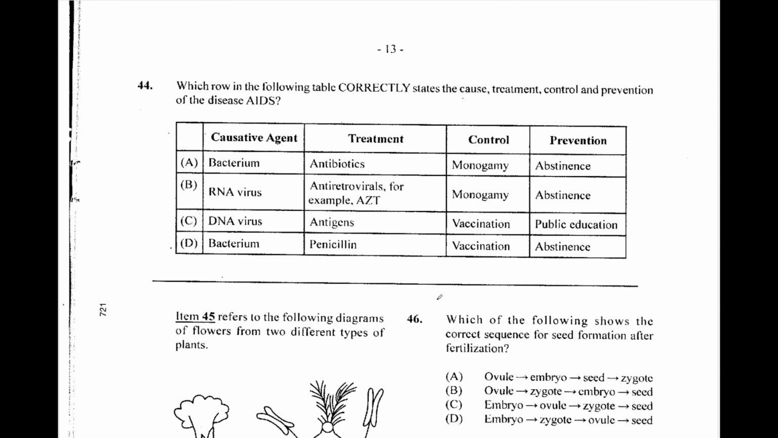Which row in the following table correctly states the cause, treatment, control, and prevention of the disease AIDS? If we look for the causative agent, we are already seeing the answer jumping out at us for 44 as B. Antiretrovirals are used in the treatment. Abstinence is a very good way to prevent it from happening.